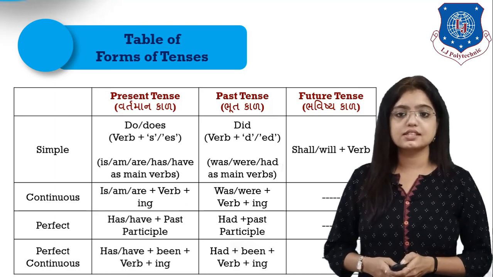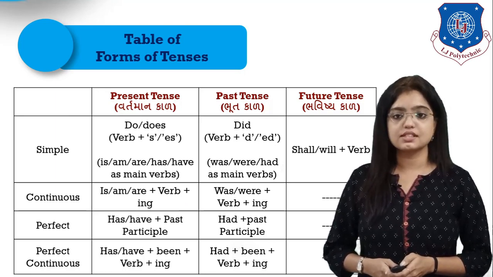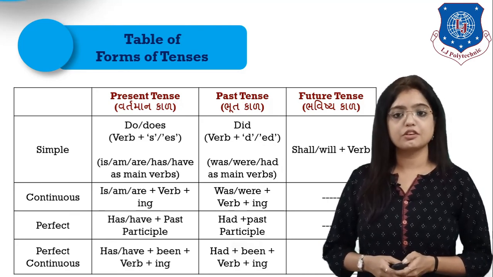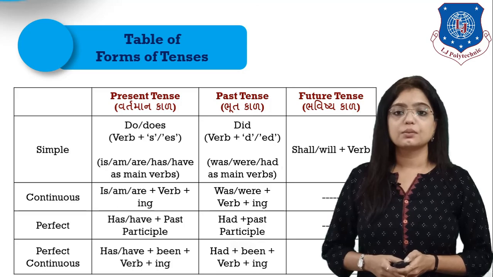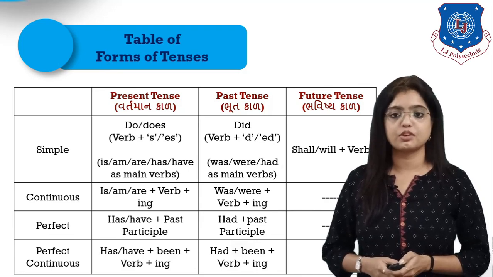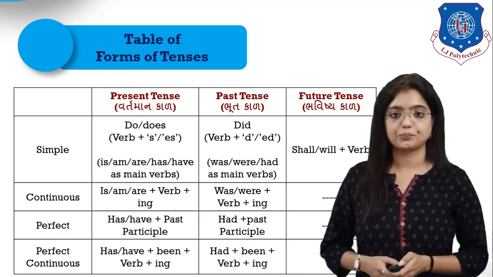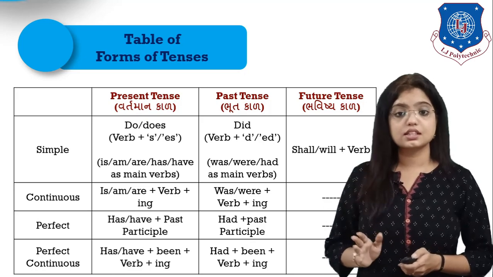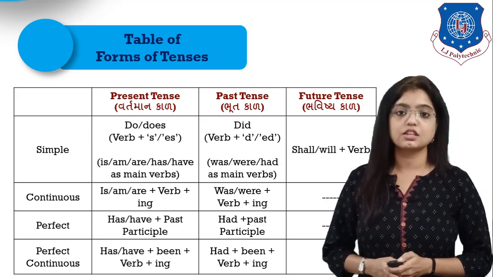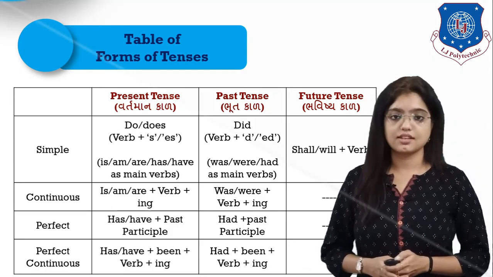The next is present continuous tense, past continuous tense, then you have present perfect tense, past perfect tense, present perfect continuous tense, and the last one is past perfect continuous tense. I hope these formulas must be clear to you. You need to remember this in order to attempt right answers.